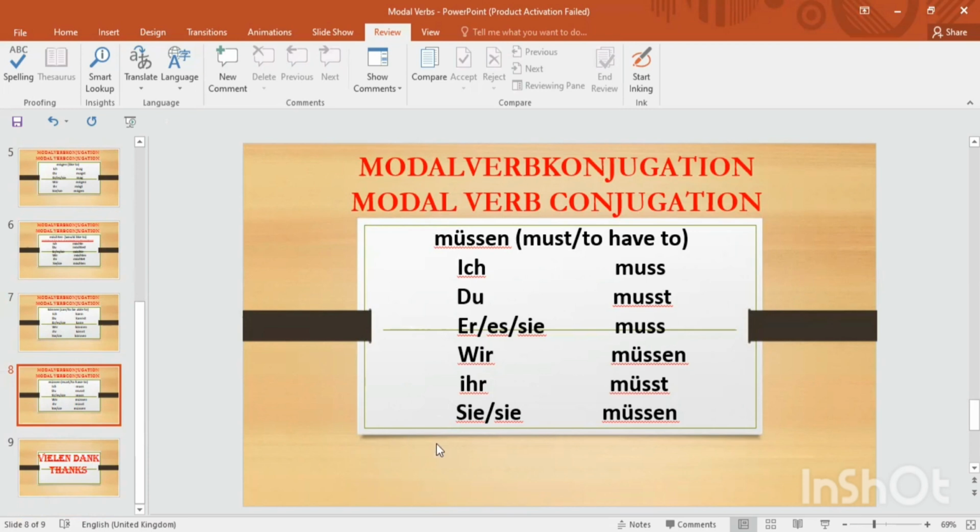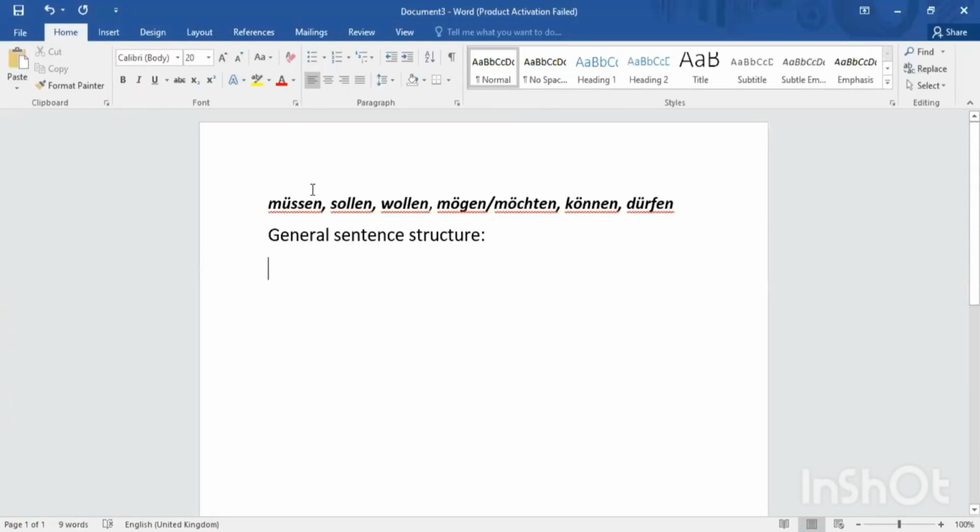move to the sentence structure of these modal verbs, so that it will be clear to you more thoroughly. Okay, so I have already written here these are six modal verbs. Anyone we can use, but in the conjunctives, why are we using möchten? Otherwise, this is mögen. Okay. So these are six modal verbs already written here.